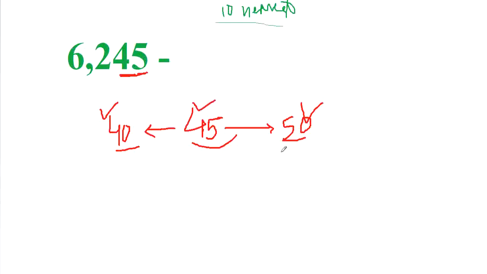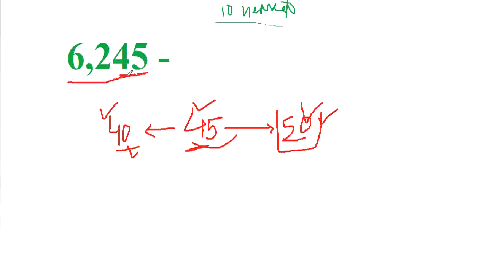To round off to the nearest 10, we will select the nearest tens. 45 को nearest 10 में कन्वर्ट करेंगे. लेकिन यहाँ पे 40 and 50 both are at same distance, दोनों बराबर में हैं, तो हम यहाँ पे प्रायोरिटी देंगे 50 को.